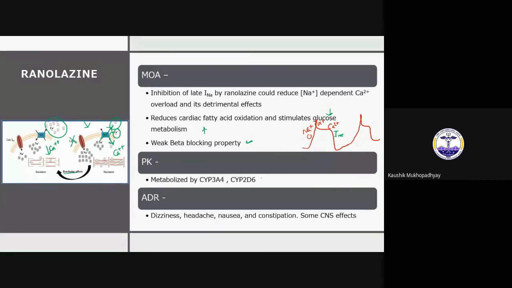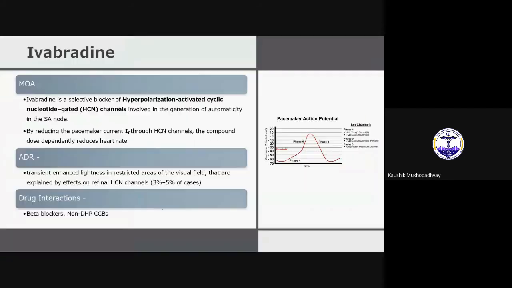So you have to be careful whether the patient is taking any drugs which inhibit the metabolism. And adverse drug reactions: it is well tolerated. The adverse effects you get are dizziness, headache, nausea, constipation, and some CNS side effects. It is not something major.